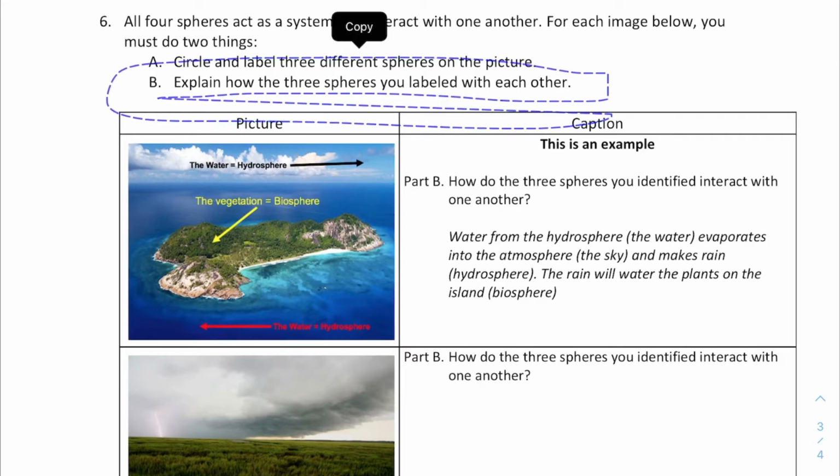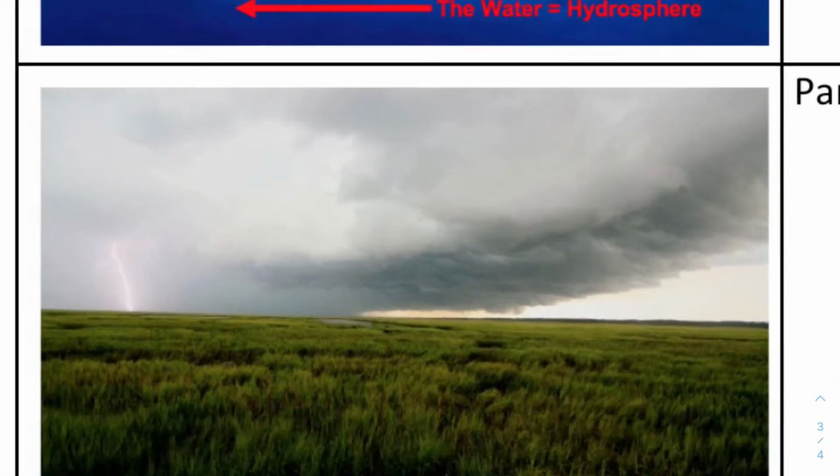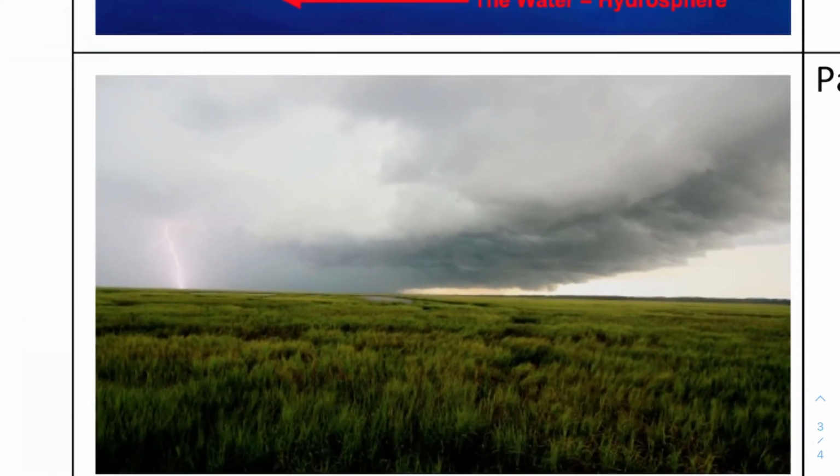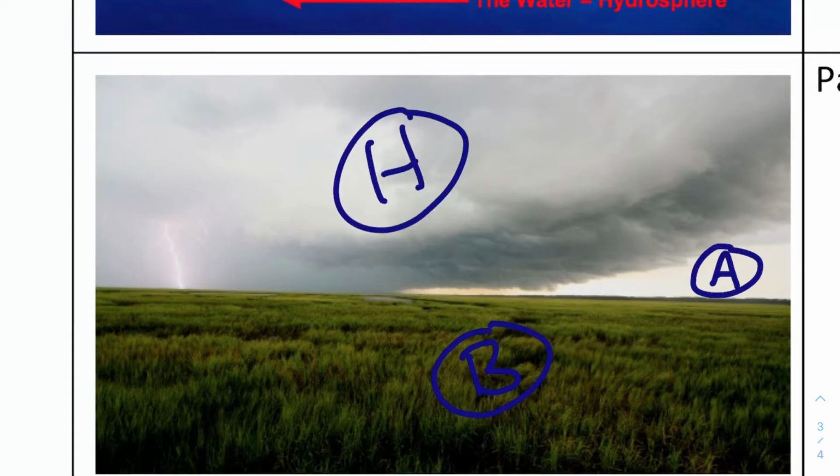Oh, I just see the question here. It says, explain how the 3 spheres you labeled interact with each other. Well, it's still right there. It's in part B in the diagram, so sorry for the direction mistake. But let's go ahead and take a look at this. I'm going to circle 3 spheres. I have the atmosphere right here. That's the sky. I have the biosphere right here. And I'm going to call this rain cloud the hydrosphere.